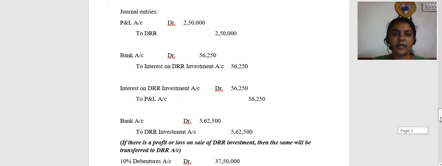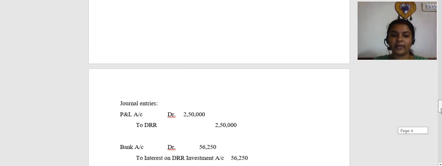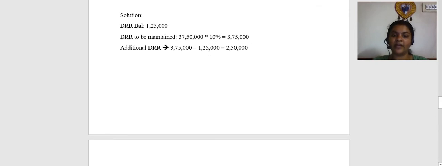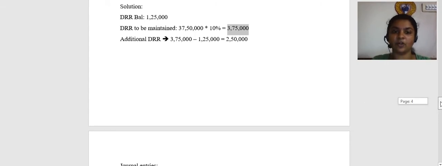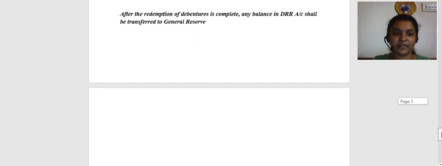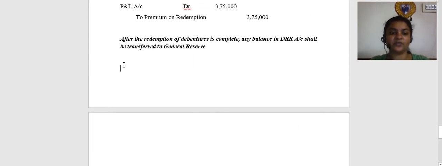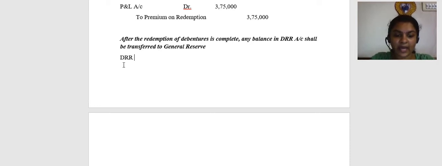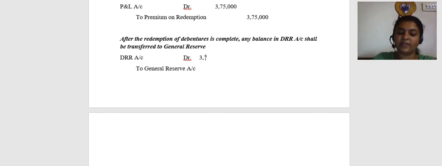Let us check. DRR account opening balance is 1,25,000. I have additionally created a reserve of 2,50,000. So, what will be the DRR balance? 3,75,000 will be the balance in DRR account. So, if you prepare the ledger also, you will get the balance as DRR 3,75,000. That has to be transferred to general reserve. The entry is going to be DRR account debit to general reserve, 3,75,000.